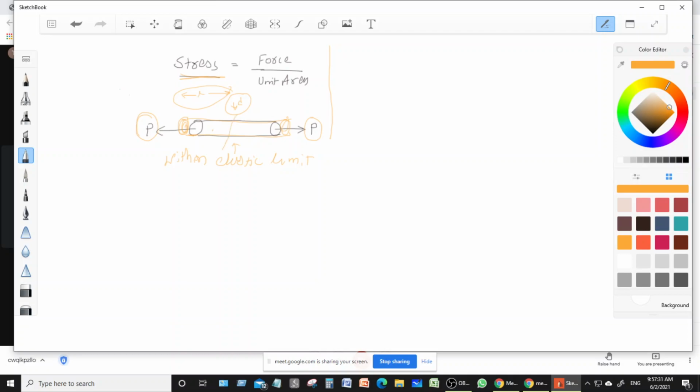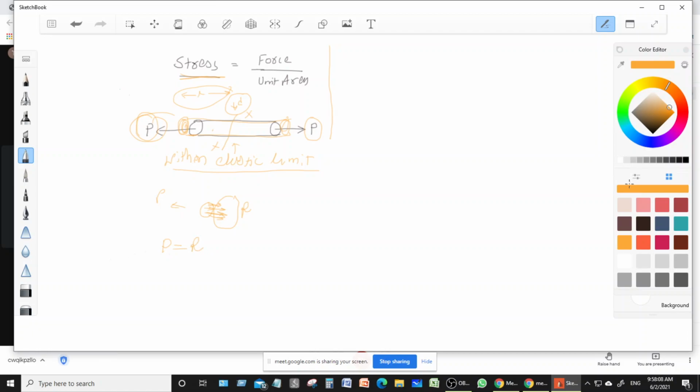If we cut the cross section of this body, each and every molecule will try to resist that P force. This is what is called the resistance, R. So when you apply the force over any body within the elastic limit, whatever the force applied, the same will be the reaction, right?